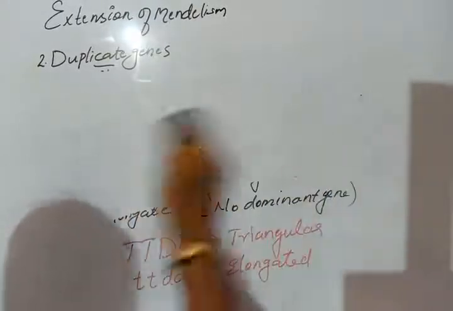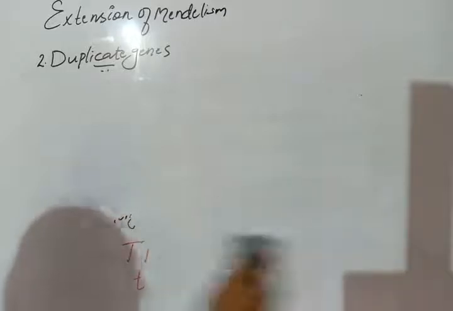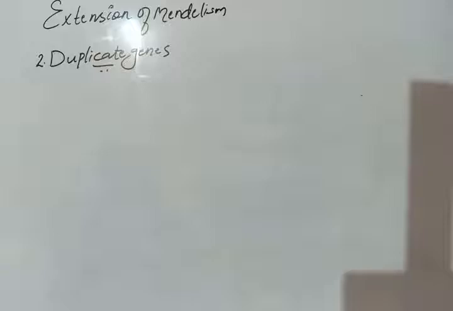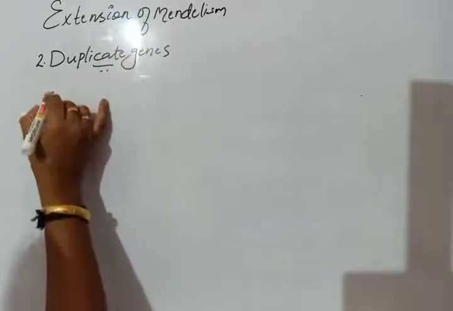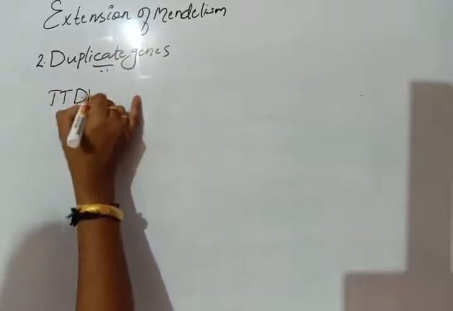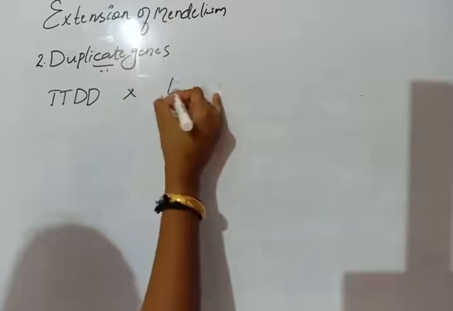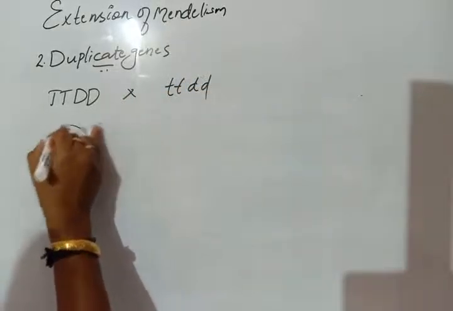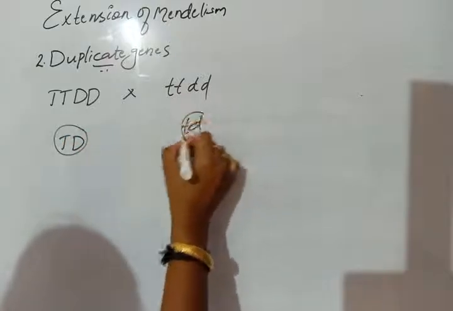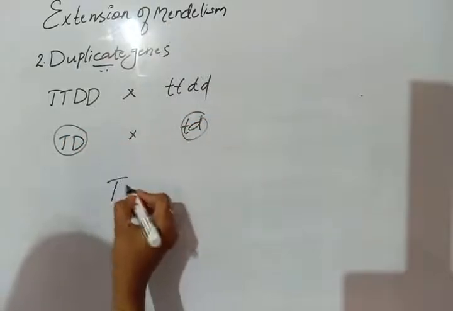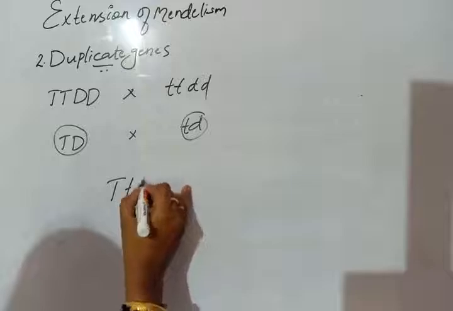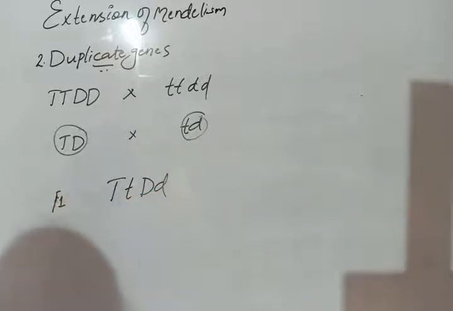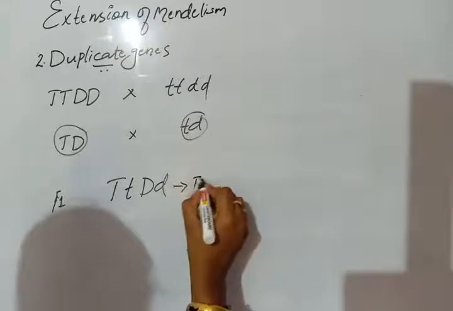Now we just make a cross using these two genes. So what is to be done? First, we cross the two pure breeding parents. We will obtain the gametes. Gametes undergo crossing. As a result, we will obtain F1. Okay, the F1 is triangle.